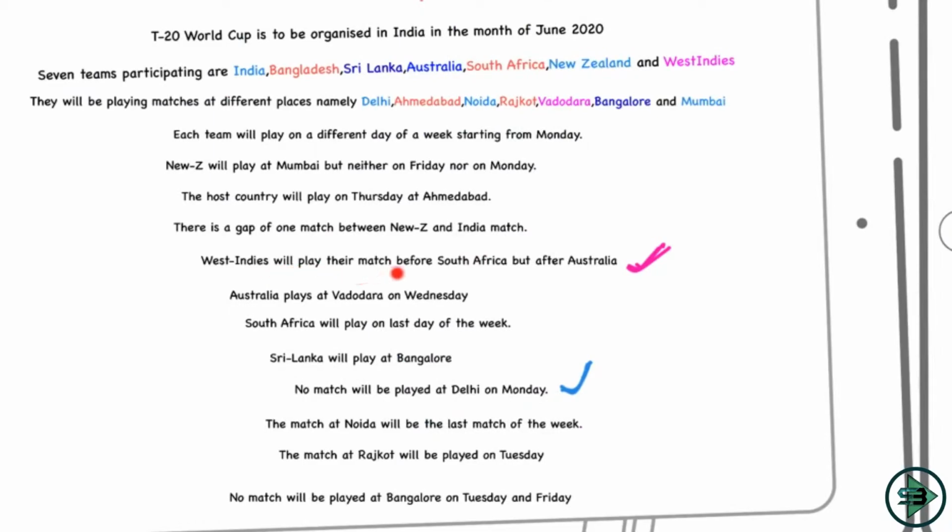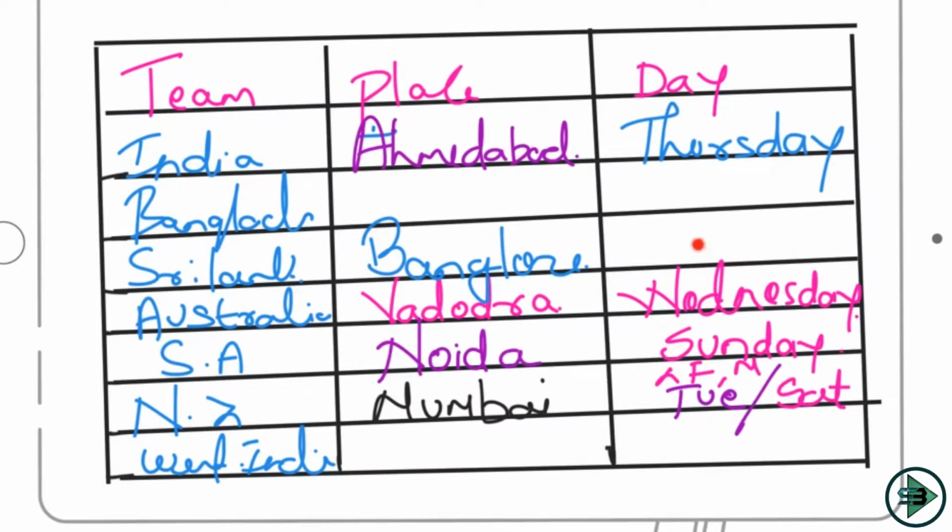West Indies will play their match before South Africa but after Australia. So after Australia means West Indies will play their match either on Thursday, Friday or Saturday. So Thursday, Friday or Saturday can come here. So Tuesday cannot come here. And that's the confusion that I had. Tuesday could come here or here, but now I know Tuesday cannot come here, because Thursday, Friday and Saturday could come here. So Tuesday and Rajkot will go only at the place of Bangladesh. So let's put Tuesday and Rajkot here.